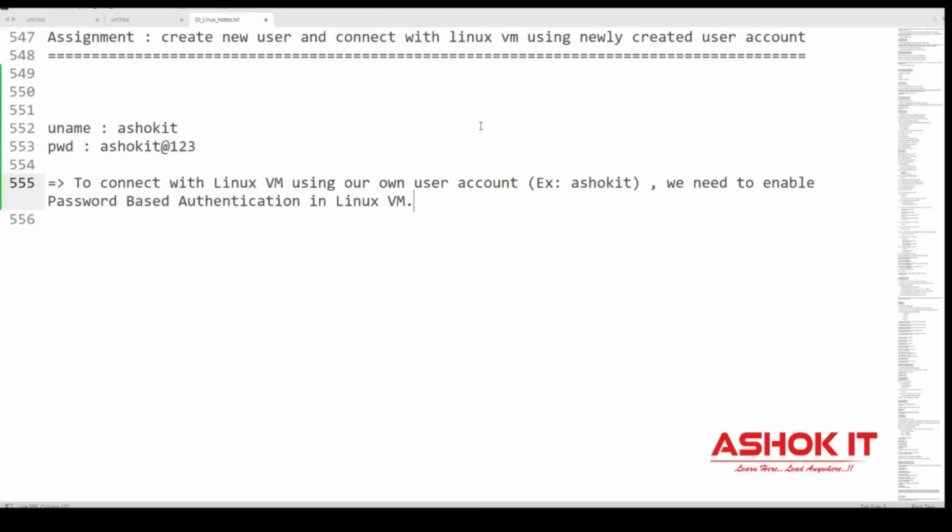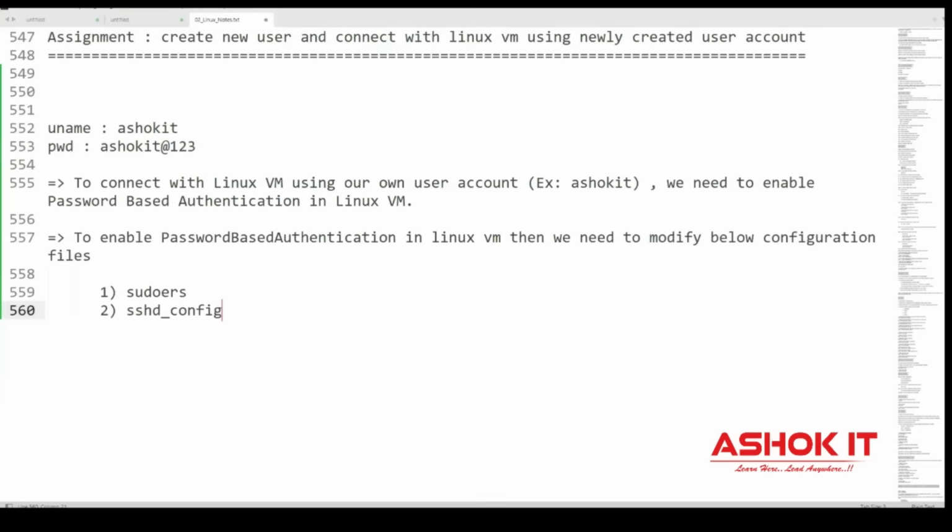How to enable in the Linux machine? We need to modify configuration files. In the Linux OS, we have some configuration files, guys. By modifying those configuration files, we can enable password-based authentication. What are those configuration files? First one is sudoers file. Second one is sshd config file.